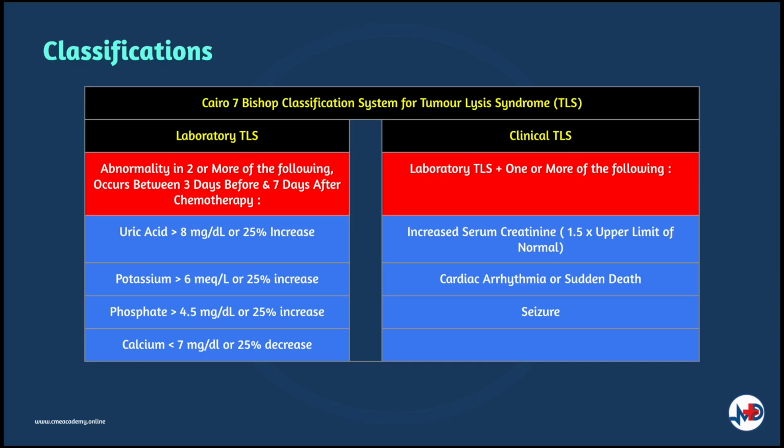Cairo and Bishop formulated a commonly used classification system for tumor lysis syndrome, which classifies this syndrome into clinical tumor lysis syndrome and lab tumor lysis syndrome. The clinical tumor lysis syndrome requires the presence of lab tumor lysis syndrome in addition to evidence of renal, cardiac, and neurologic dysfunction. The Cairo-Bishop classification requires an increase in electrolyte markers to occur between 3 days before and 7 days after initiation of chemotherapy, with 2 markers being abnormal within a 24-hour period.